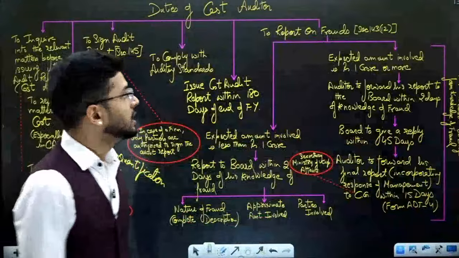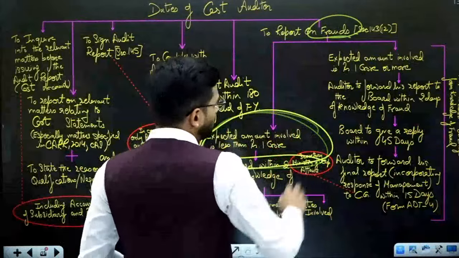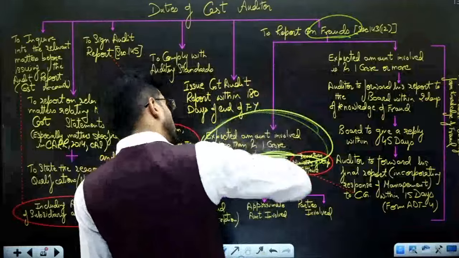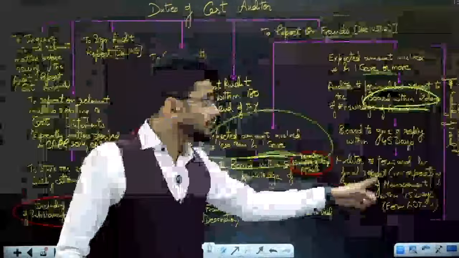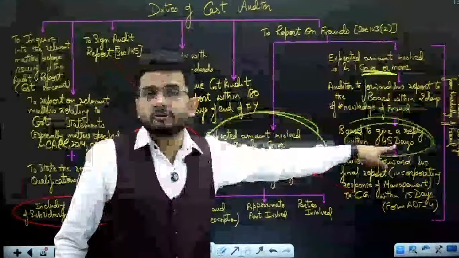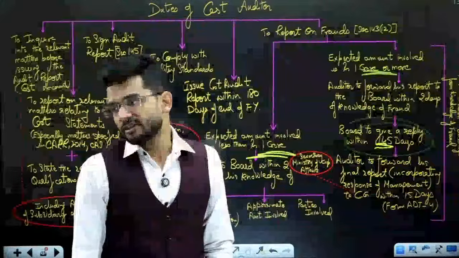That's a very, very important thing. So report frauds first of all to the board. If less than 1 crore, then only to the board. If more than 1 crore, then first of all to the board, then to the ministry within 60 days. Board is to be given time of 45 days to respond to the allegations of the auditor with respect to fraud.